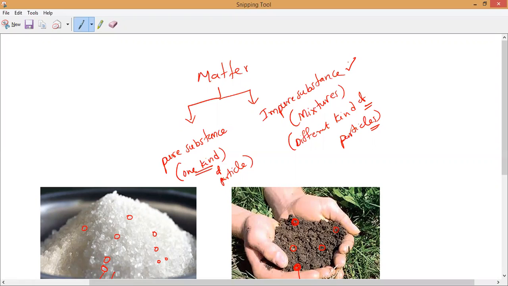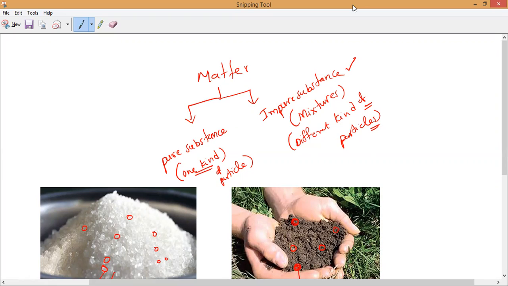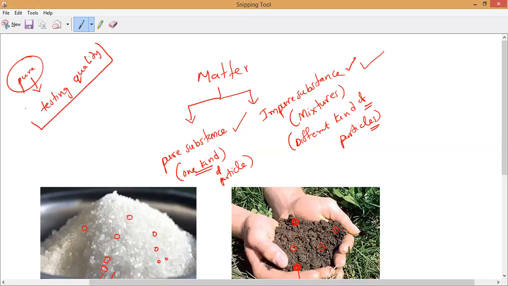Note it down, everyone. So the matter present in our surroundings, we classify into two types. What is that, guys? One is pure, another one is impure substances. Have you understood the difference between general pure and chemistry pure? In general language, we use the word pure to test the quality of a substance.